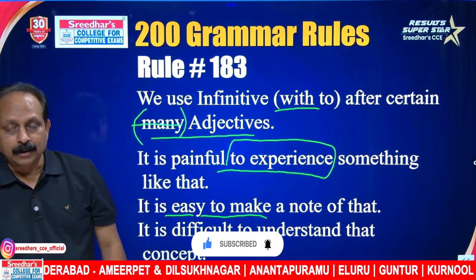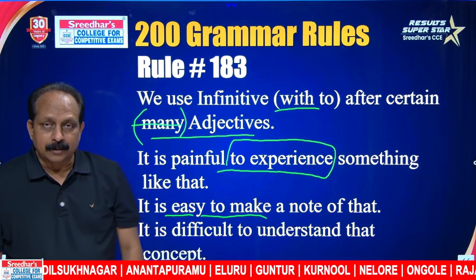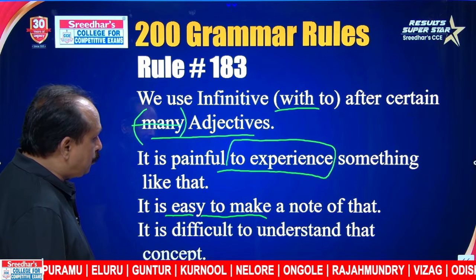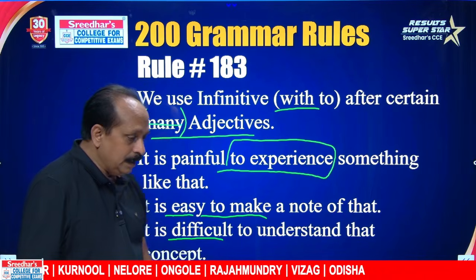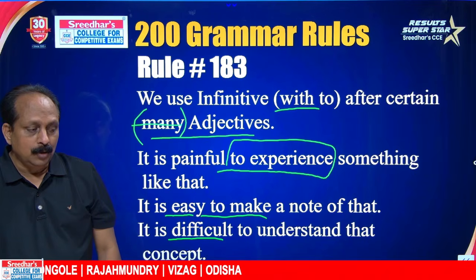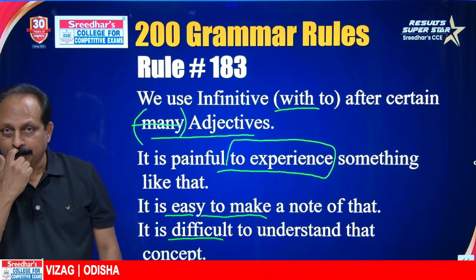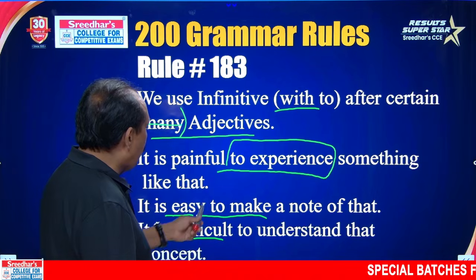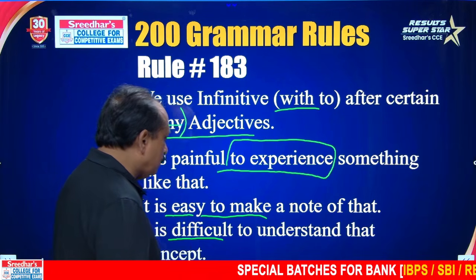Easy, difficult. Easy work, easy question. Part of speech, adjective, easy. After that, we have basic form or infinitive with to. It is difficult to understand that concept. It is easy, it is difficult to understand, to learn, to master, to comprehend. To plus comprehend, basic form or infinitive with to. Here you have to remember the pattern, adjective plus basic form with to.